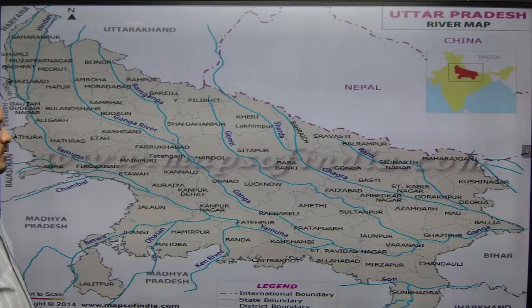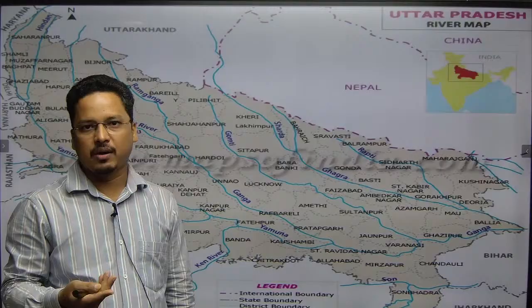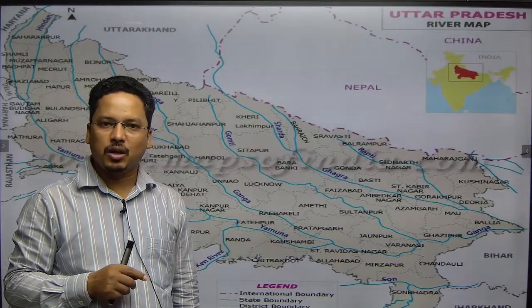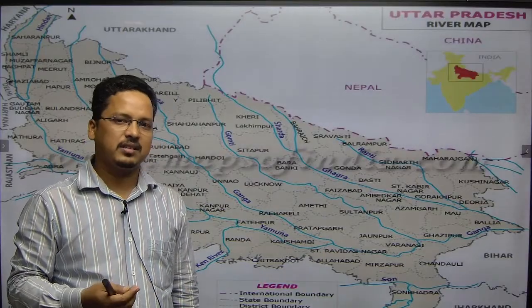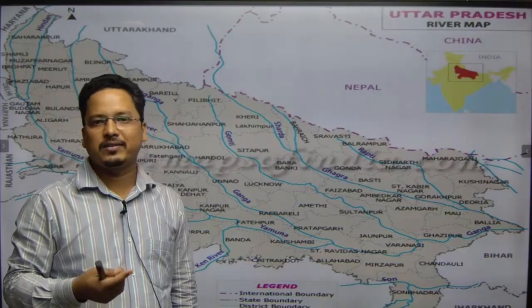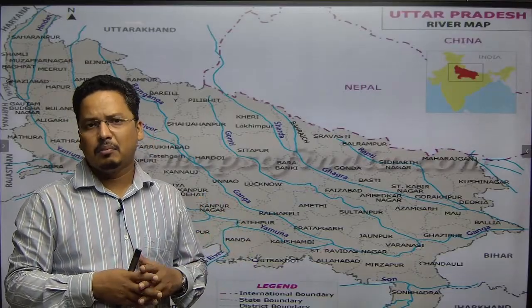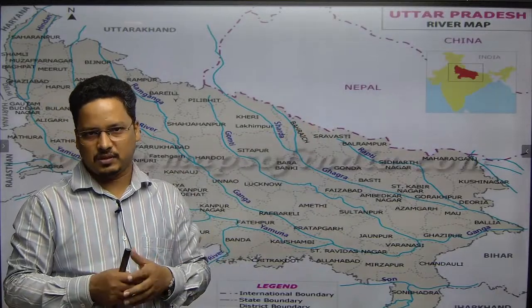See, why does this dendritic pattern happen? It happens because of the valley, the number of tributaries, and the consequent streams. So this is because of geographical factors and the evolution of the river system.